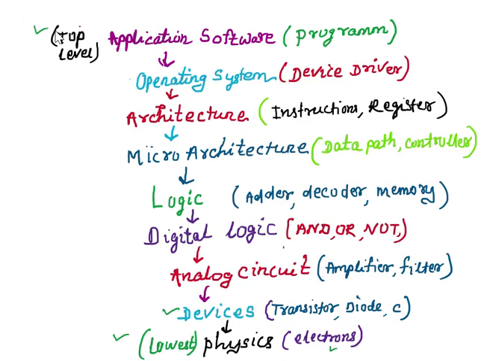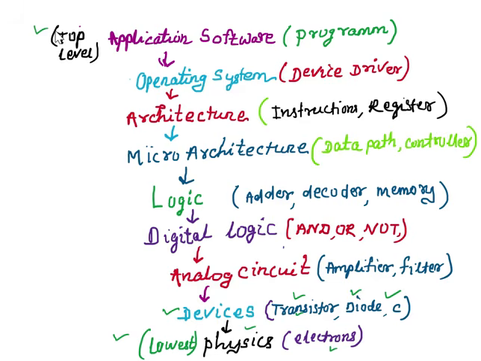Any electronic system is constructed from devices like transistor or diode or capacitor, right? So these are the basic components, and how they work or how they function. In the background, it is all physics. How all these devices work, in the background it is all device physics, right?